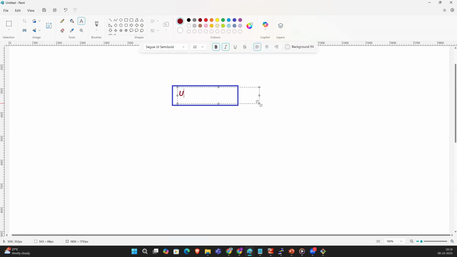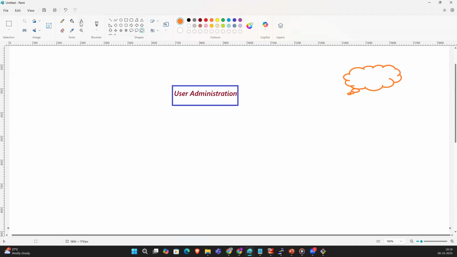So this is most important. If you know user administration, it will be very easy to understand AWS IAM. So guys, listen carefully. This is related to the AWS IAM service. What is IAM? IAM is nothing but Identity and Access Management. It means how we can access AWS.